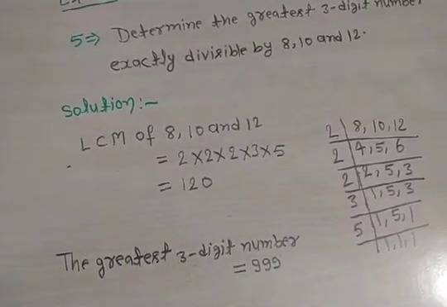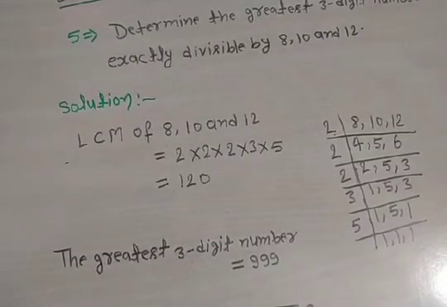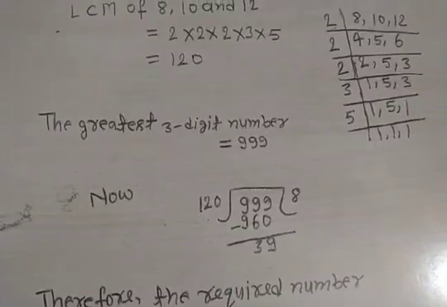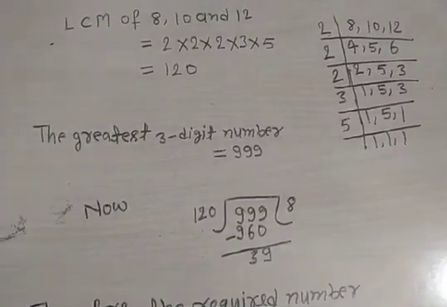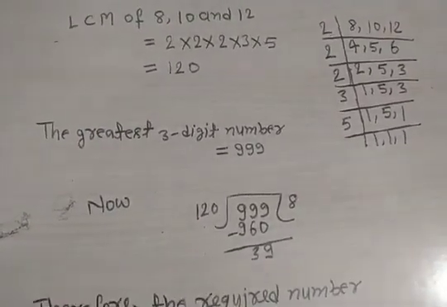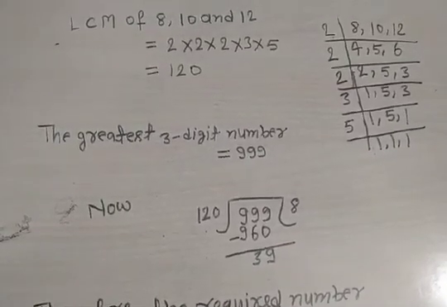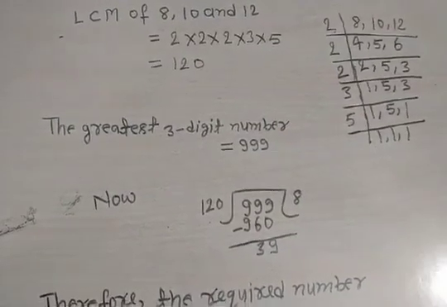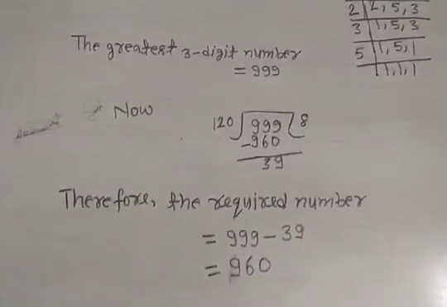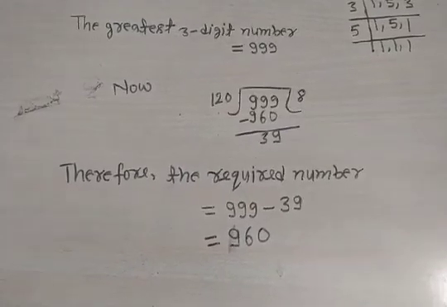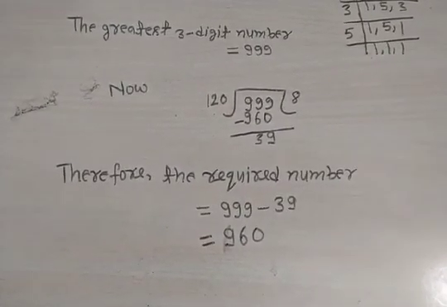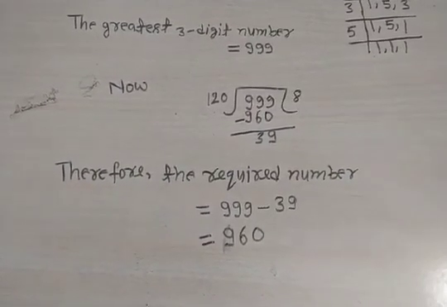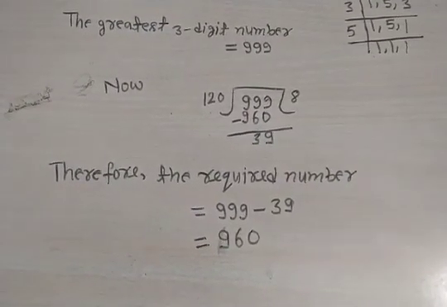So we divide 999 by 120. Here you can see we obtain remainder 39. Now if we subtract 39 from the greatest three-digit number 999, then we obtain the required number. Clear? 960 is the greatest three-digit number which is divisible by 8, 10 and 12.